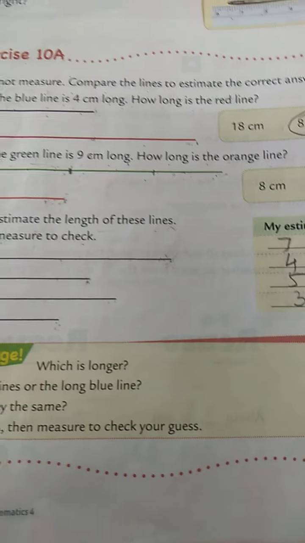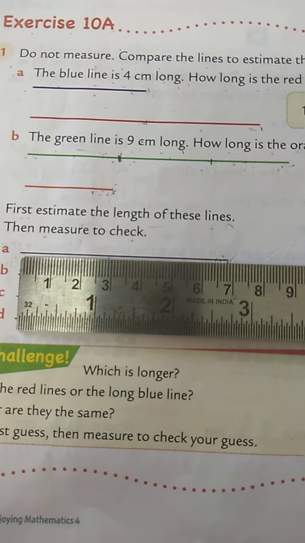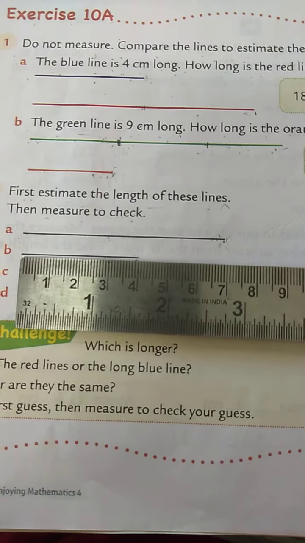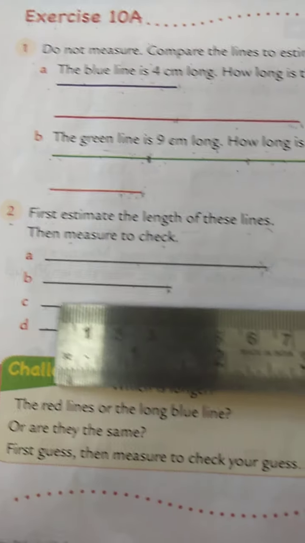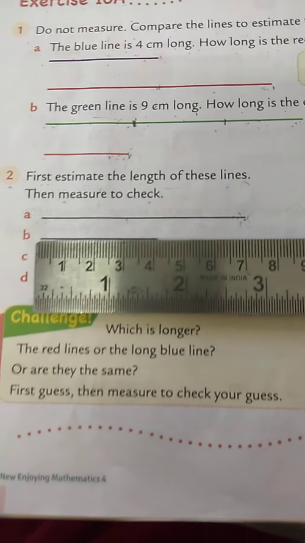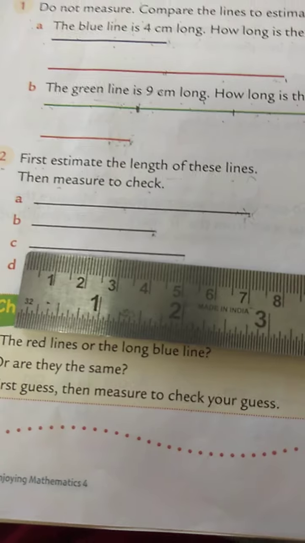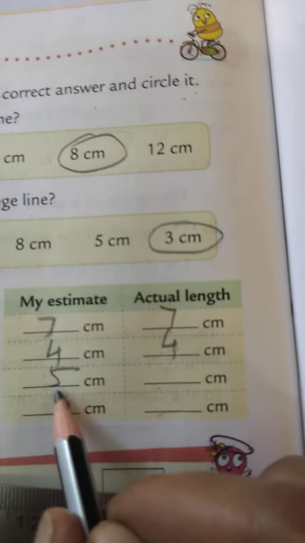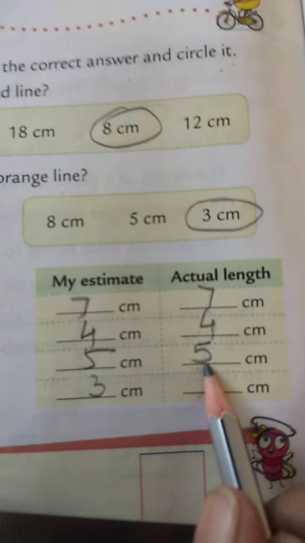Now students, take a scale and measure to get the exact, actual reading. Okay, so here if you start, it is 7. Number A is 7. So the actual length you have to write here is 7. So we have done it correctly. Number B, if you can see, is 4, right? So we have done 4 here, so it will be 4. Then number C, if you see, it is 5, and we have written 5 here also, so this is 5. And number D, if you check, it is 3. So here also we have done 3, so it will be 3.